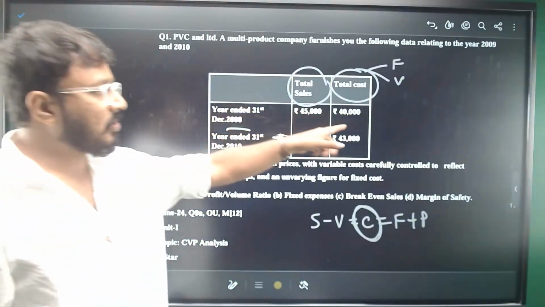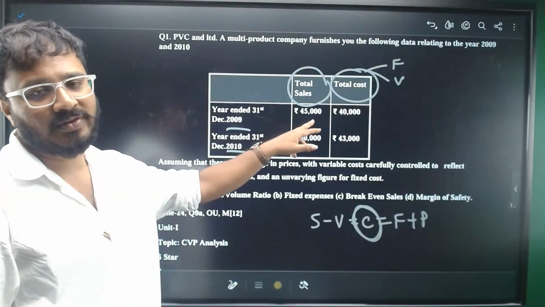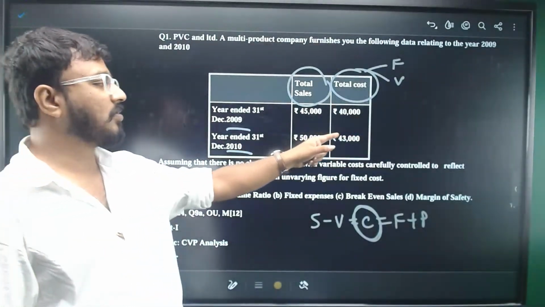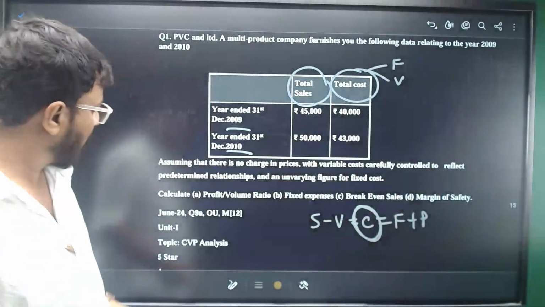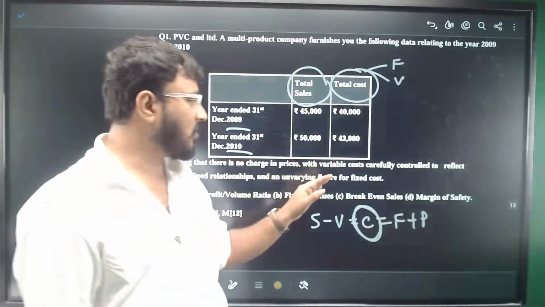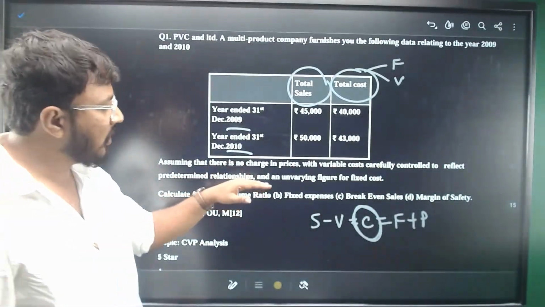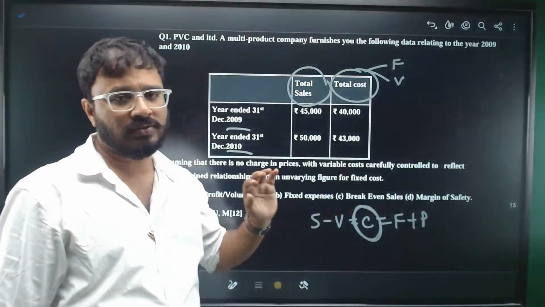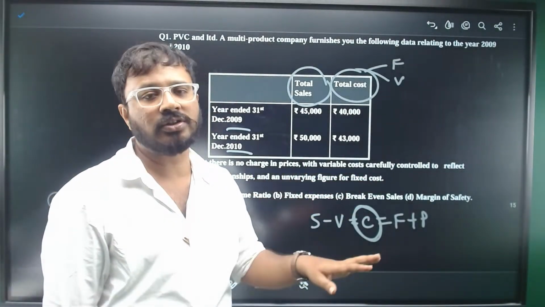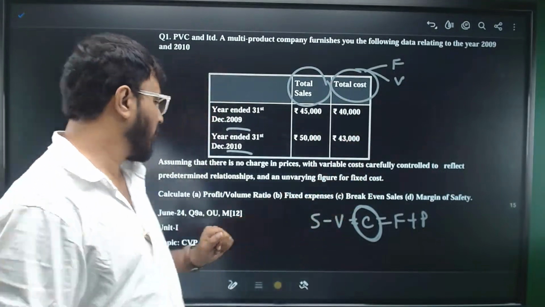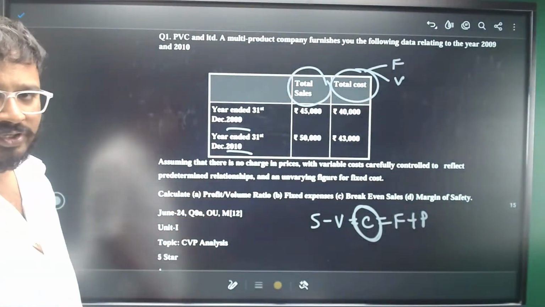So sales information and cost information is given. Sales for the previous year is 45,000 and 40,000, and then 50,000 and 43,000 for the current year. Assuming that there is no change in prices, with variable cost carefully controlled to reflect the predetermined relationships and an underlying figure for fixed cost. So it is saying that there is no change in the prices. Whatever was the previous year data will continue, right? Calculate the profit volume ratio, PV ratio.